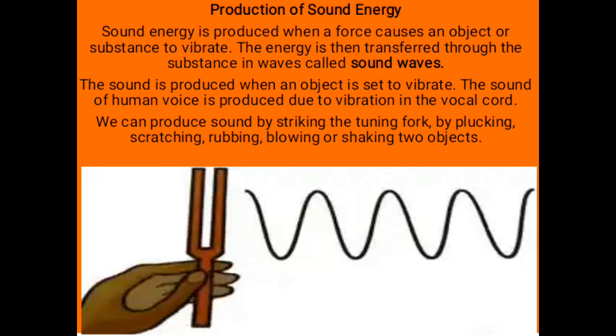What you are seeing in the picture is a tuning fork. If you hit it, it will vibrate and therefore cause sound.